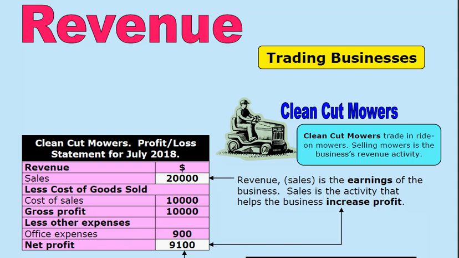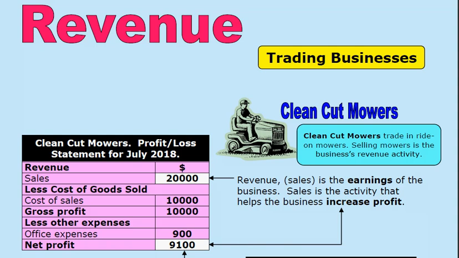This is a discussion about the accounting concept of revenue. We're going to have this discussion in the context of a trading business, and a trading business is one where stock is purchased from suppliers, which is then resold to customers. And we'll use the example Clean Cut Mowers. Clean Cut Mowers trades in ride-on mowers. They buy the ride-on mowers from suppliers and then they sell these mowers to their customers.